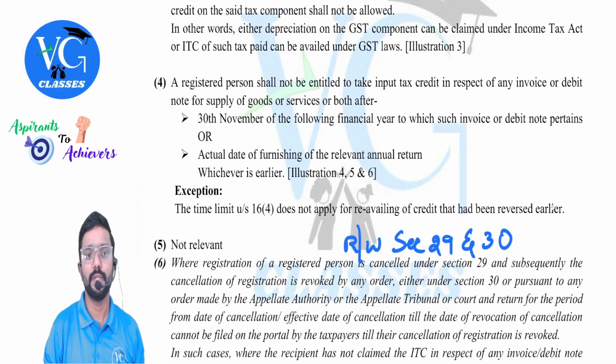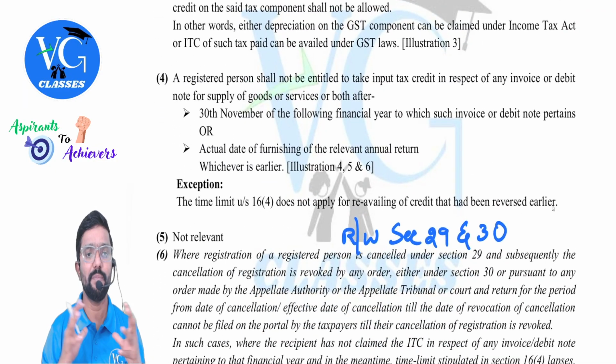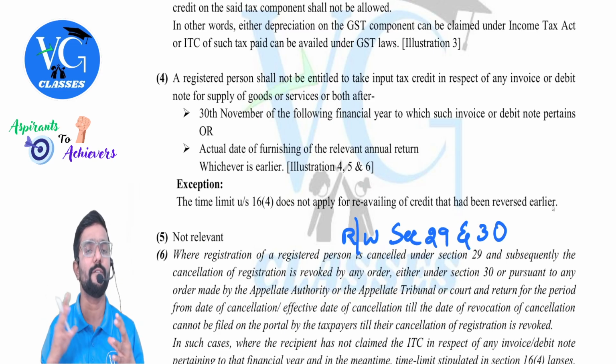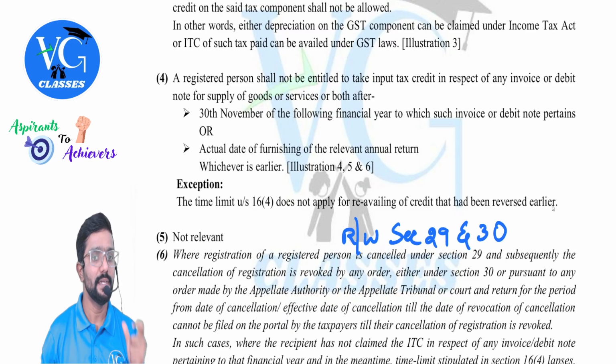This is 16(4). A registered person shall not be entitled to take input tax credit in respect of any invoice or debit note for the supply of goods or services or both after 30th November of the following financial year, or actual date of furnishing the relevant annual return, whichever is earlier.